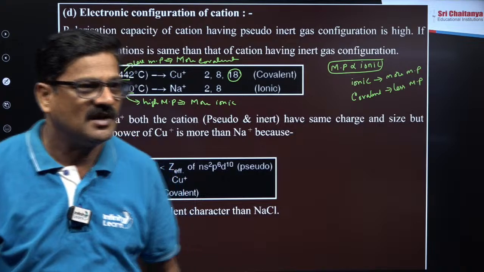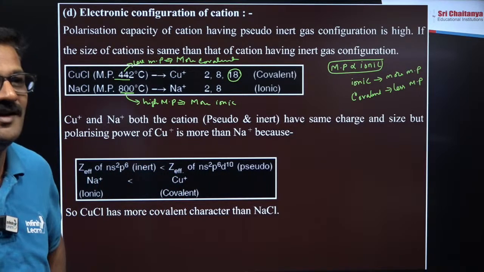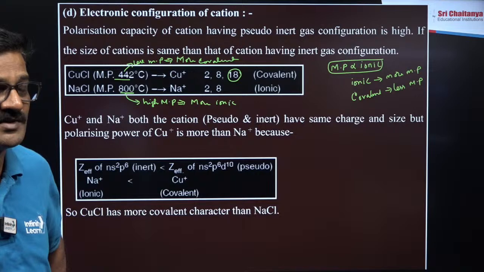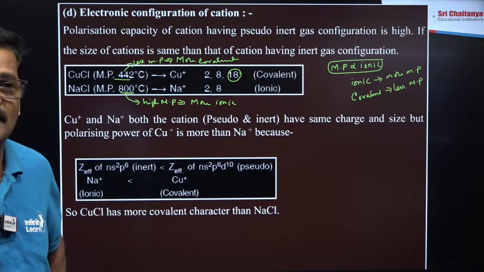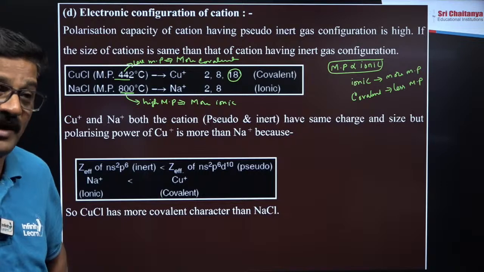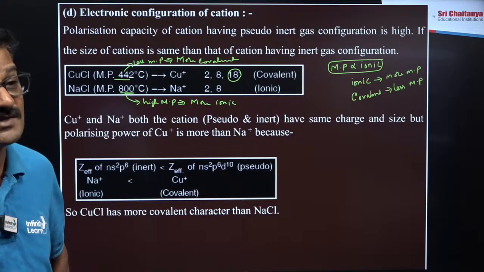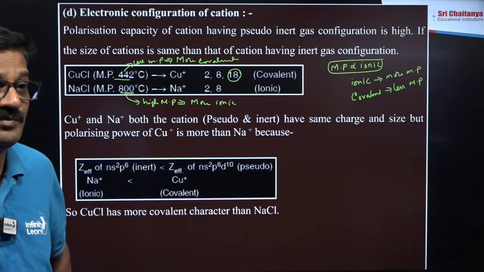Xavier is asking something. Ionic being inversely proportional to size of atom, that you can't say. You have cation and anion. Ionic is directly proportional to size of cation, that is better.